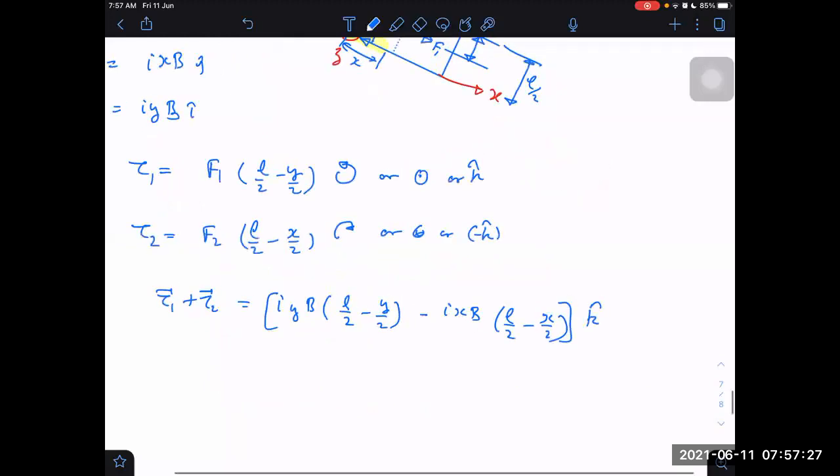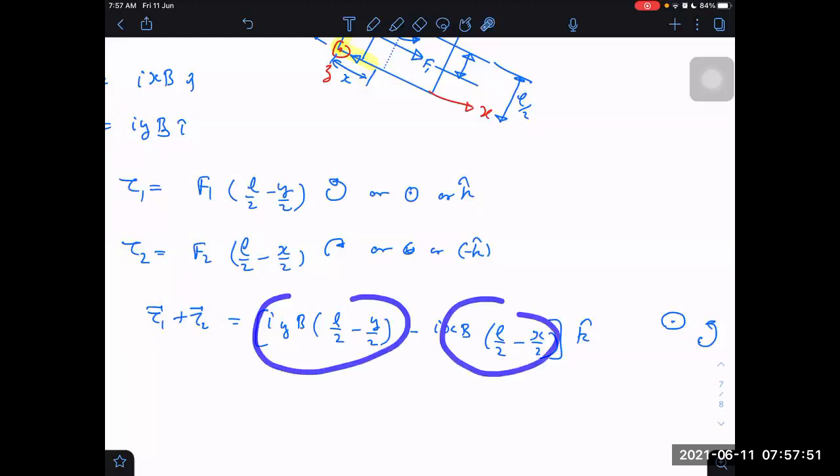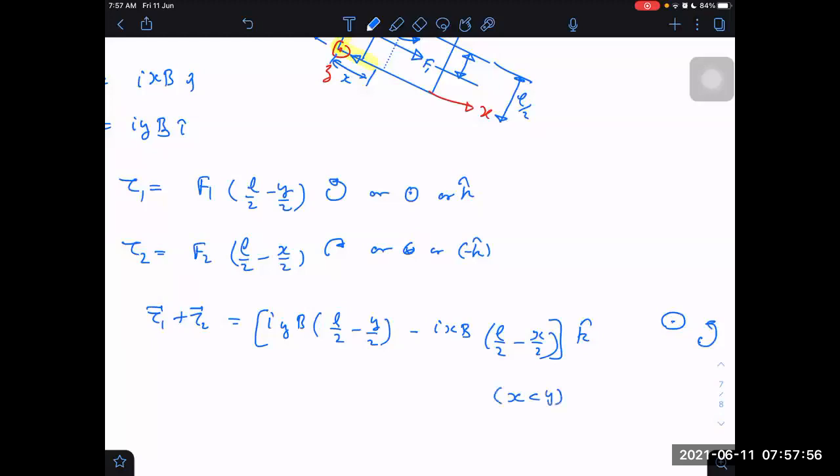Now I can decide: if it is coming out to be k cap at last, then k cap means anti-clockwise, or dot. When this term is greater than this term, it is k cap. If this is less than that, then it is minus k cap. So all depends on whether it is greater than that or not. One thing is already given, don't forget that x is always less than y.